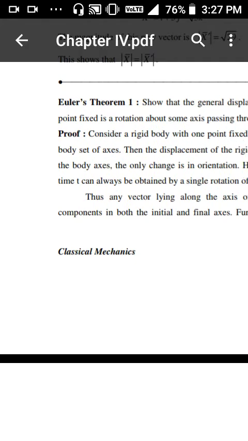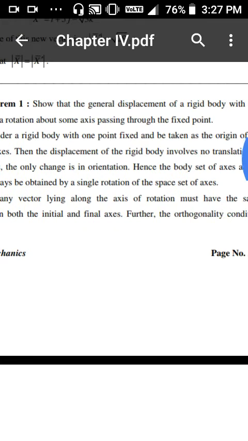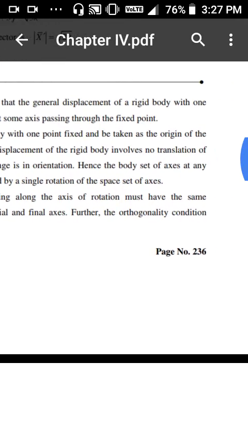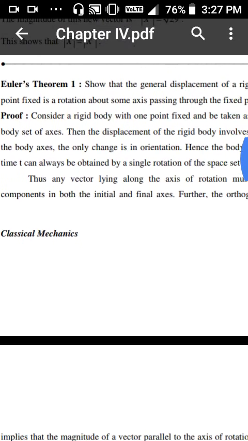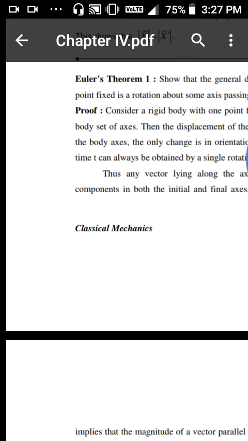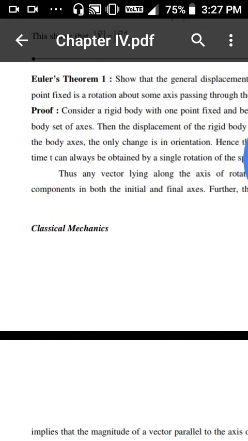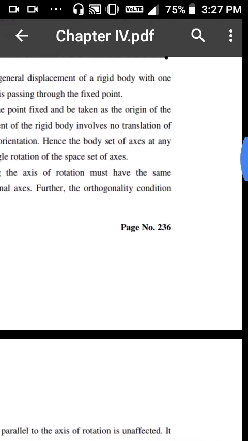Proof: consider a rigid body with one point fixed and be taken as the origin of the body set of axes. Then the displacement of the rigid body involves no translation of the body axes. The only change is in orientation.